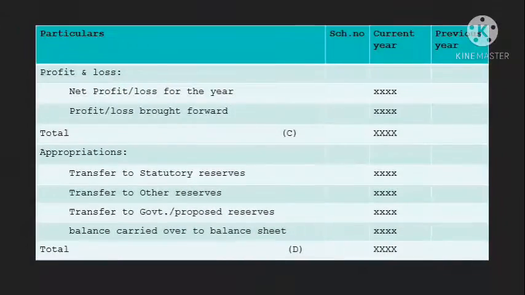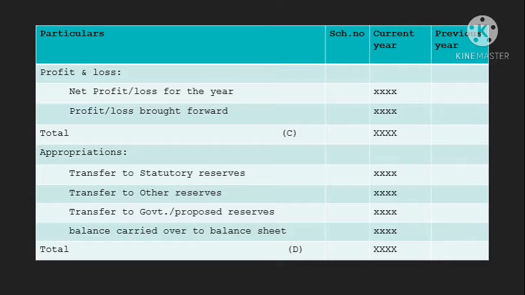We move to the third part, profit and loss account. Net profit or loss for the year, that means the current year, and then profit or loss brought forward, that means the previous year's profit. Then we total it, and I named it as C.